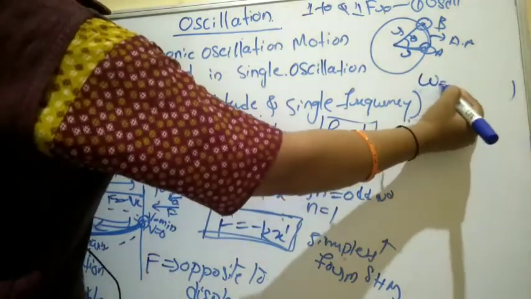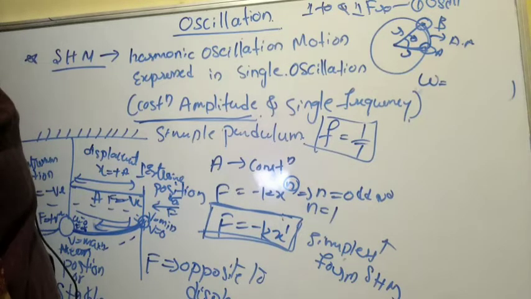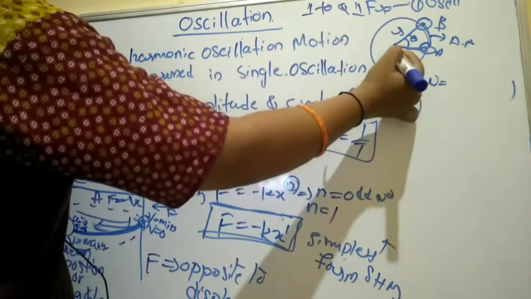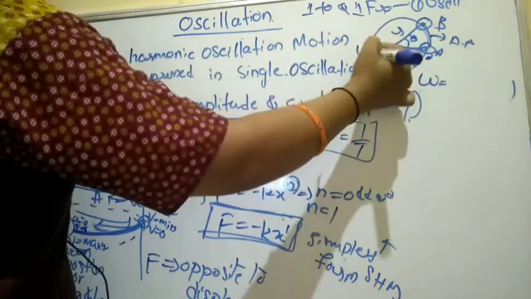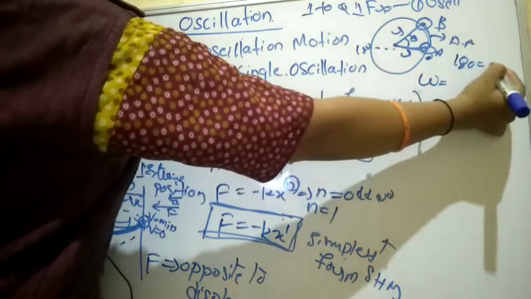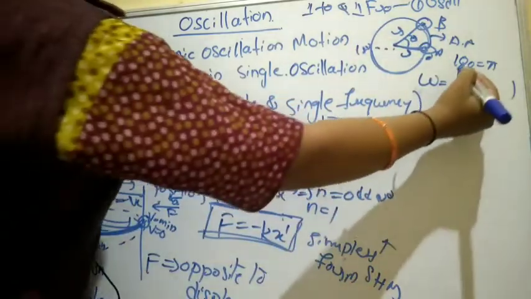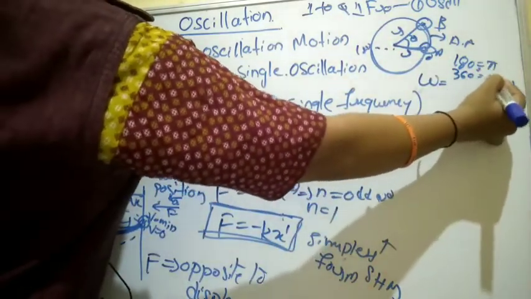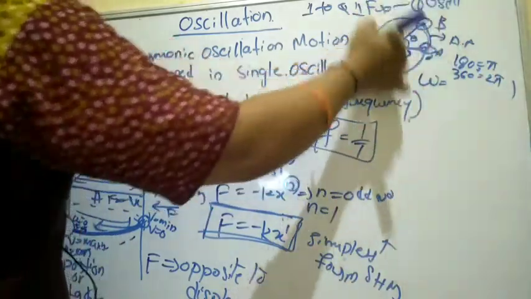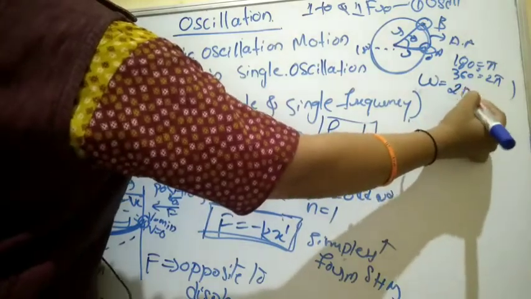So omega will be the angular frequency, right? Angular velocity equals 2 pi times the frequency. Look here, 0 to 180 degrees is equal to pi. When it covers the next half, that is 360 degrees, that is 2 pi, so it covers one complete circle.